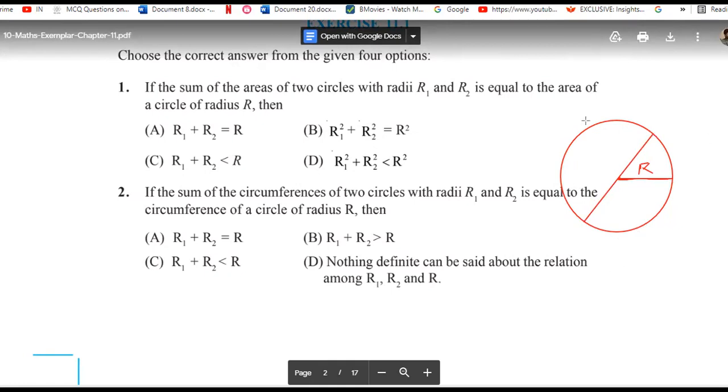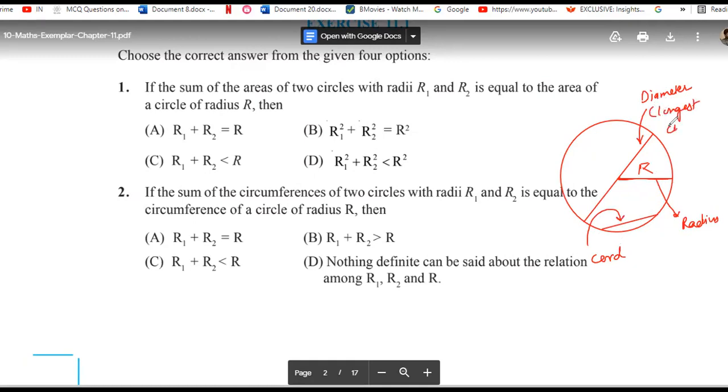Let me draw a different circle here. If this is a chord on the circle, so this will be considered as a chord. The longest chord is called the diameter of the circle. Let me write here the things that you need to understand. This is the diameter of the circle, this is the radius of the circle, and this one is the chord. The diameter is also the longest chord.